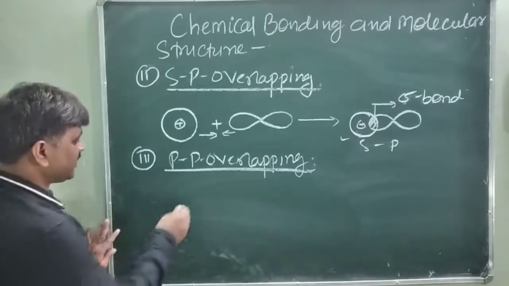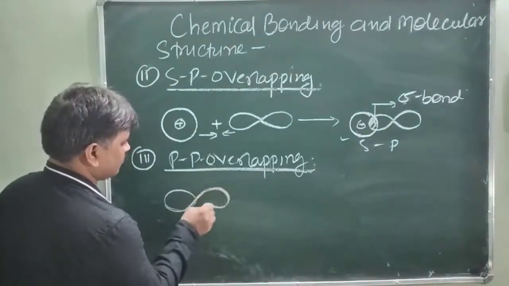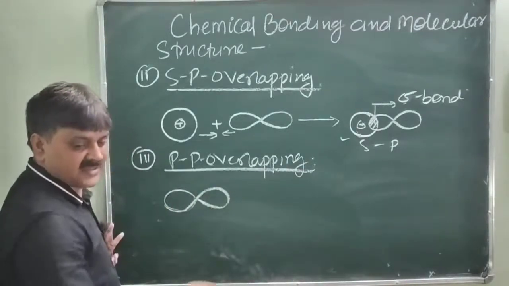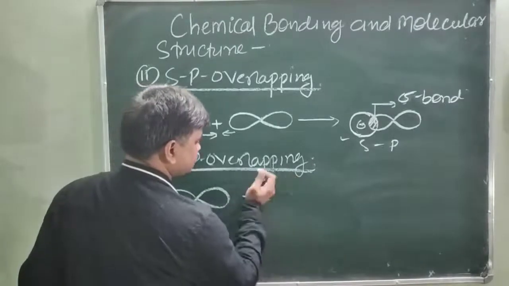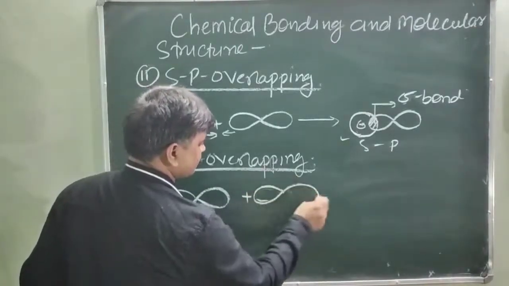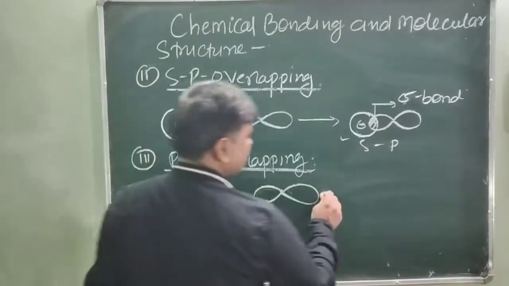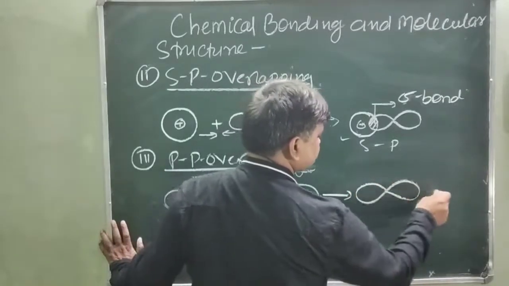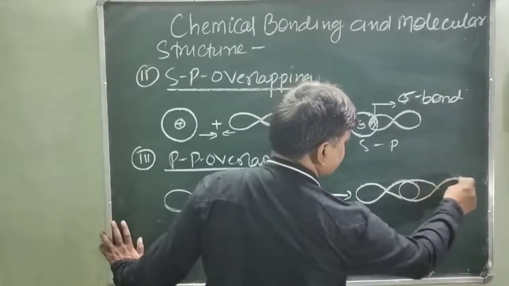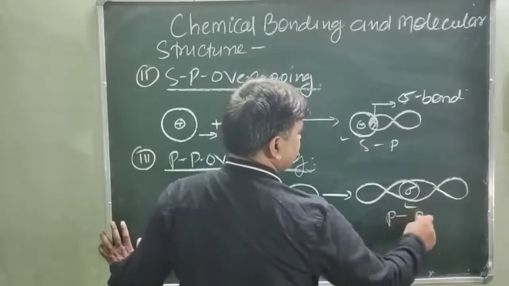Just like one p orbital and another p orbital come close to each other, and then a sigma bond forms here. This is called pp overlapping.